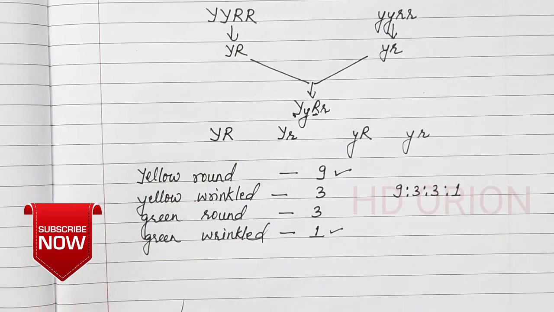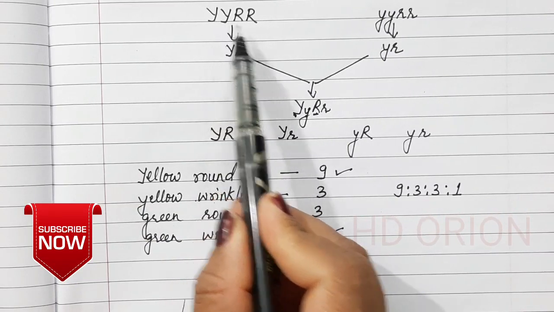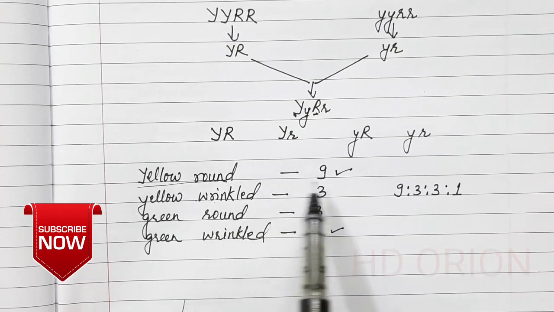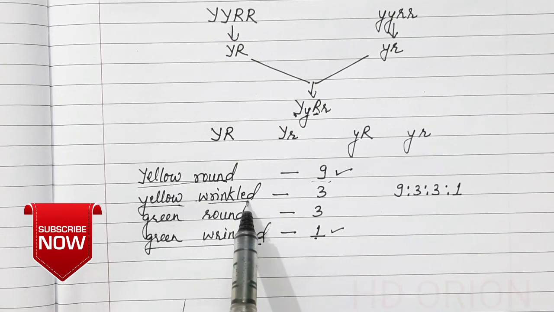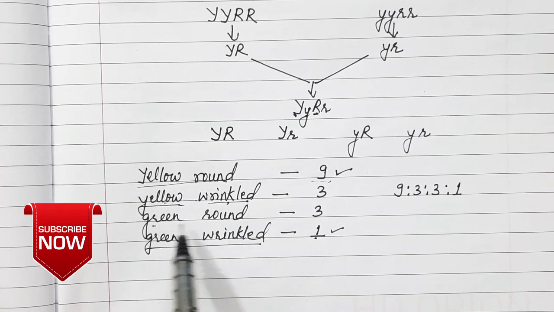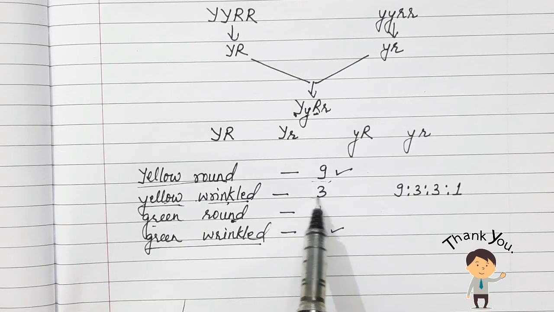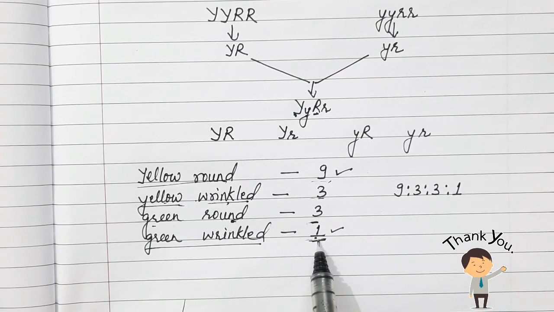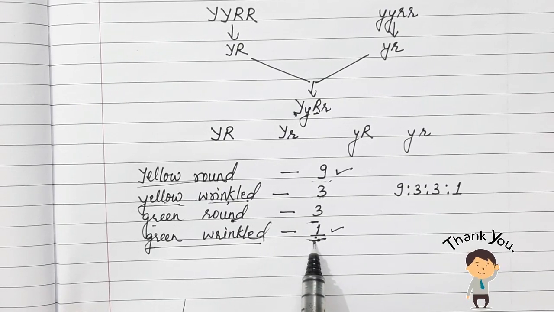So what we study in this law is that when we took two different types of parents, the yellow round parent and the green wrinkled parent, we got yellow round just 9 and green wrinkled just 1. We got the intermediate forms also, yellow wrinkled and green round. So these characteristics independently assorted to form the progeny, and the green wrinkled assorted itself in the F2 generation, which was just one plant. So the recessive parent could express itself in the F2 generation.